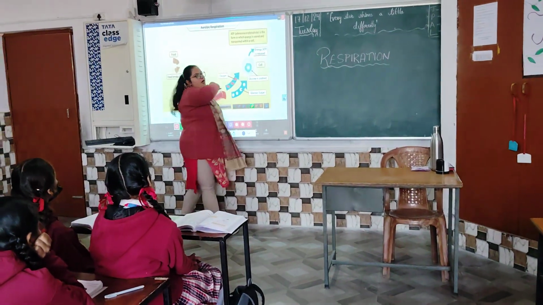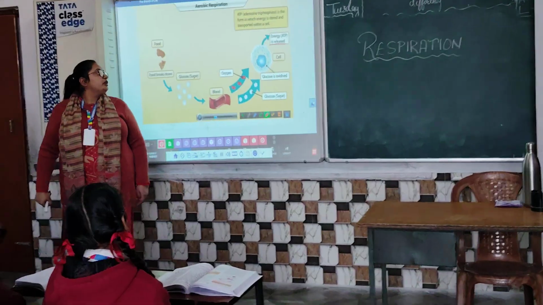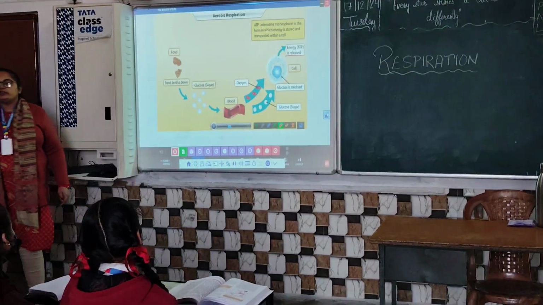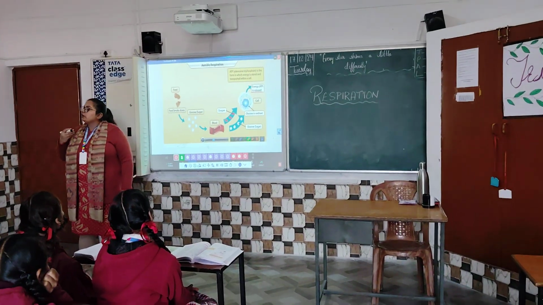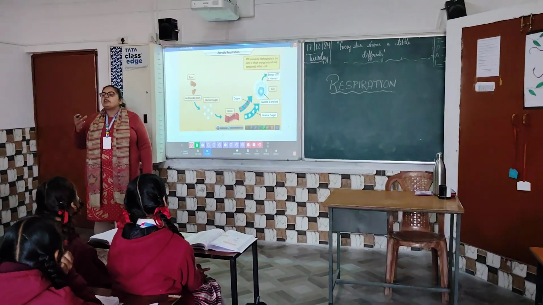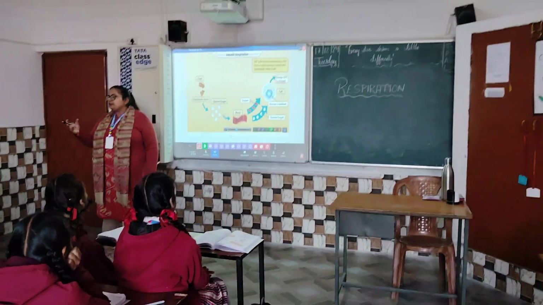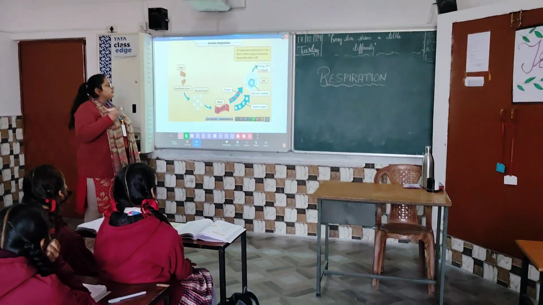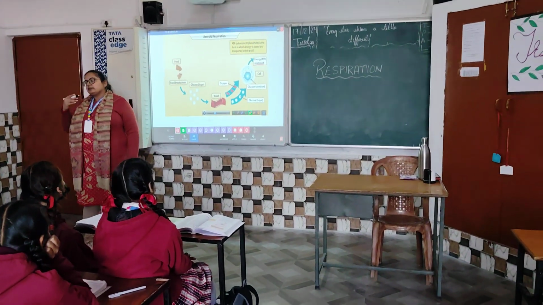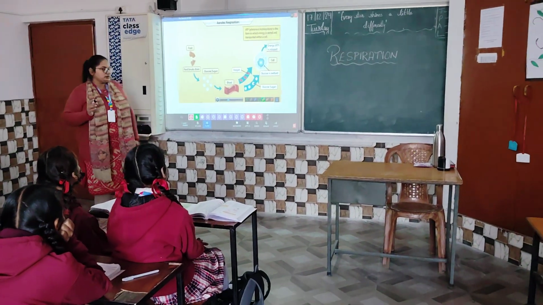It is the form in which energy is stored and transported within a cell. So glucose produces energy in the form of ATP molecules, and whenever any cell of our body requires energy, these ATP molecules will move there and provide sufficient energy.